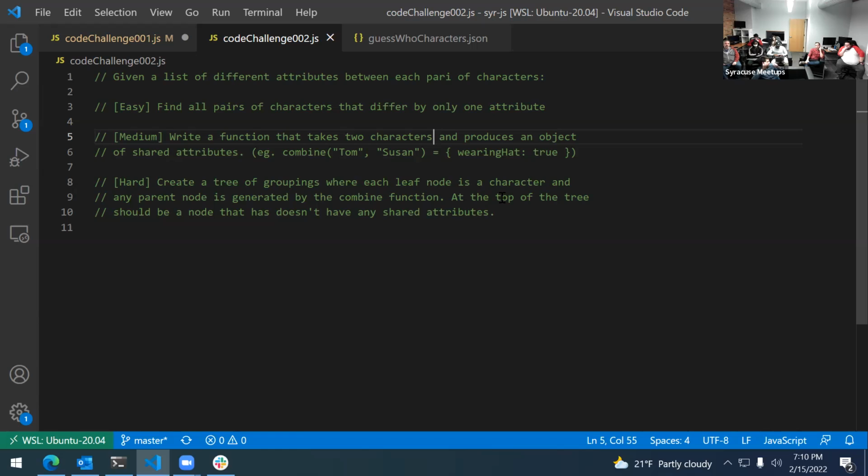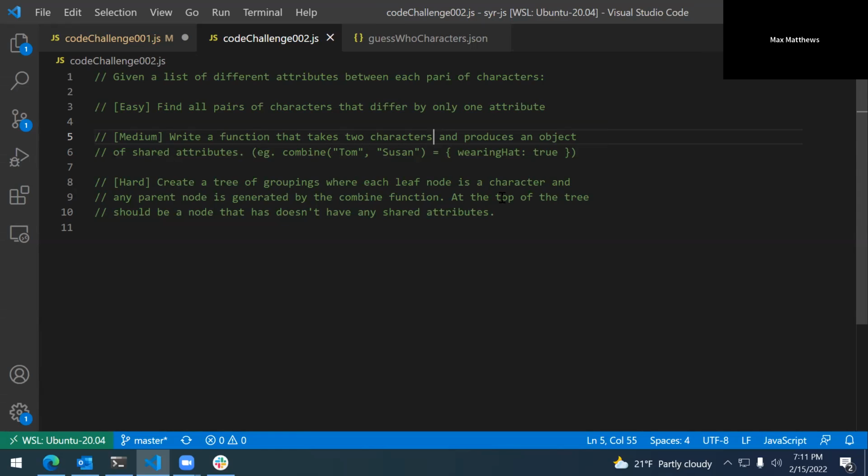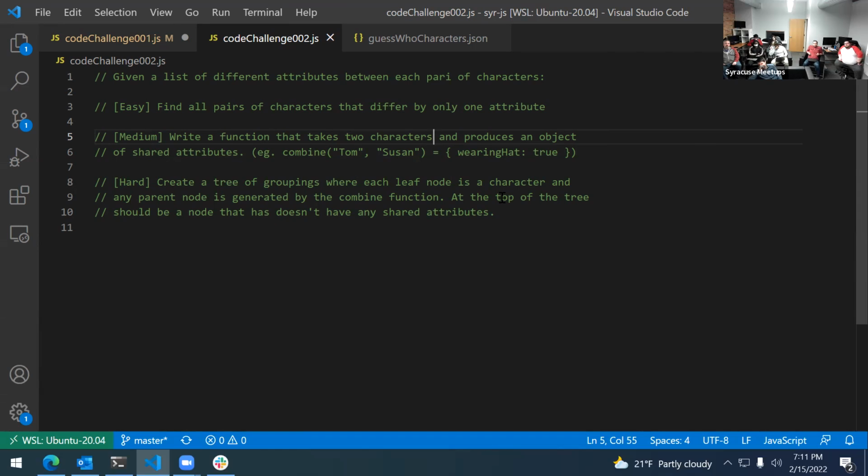And then at the top of the tree, you have a character that represents any character, essentially. And in between, you would have characters that represent the similarities between all those children. Having an example output of that might be helpful, like just showing the first 3 levels of the tree. Sure. I may actually just put the whole tree as an example, because writing the function itself to produce that tree will be a challenge in itself.